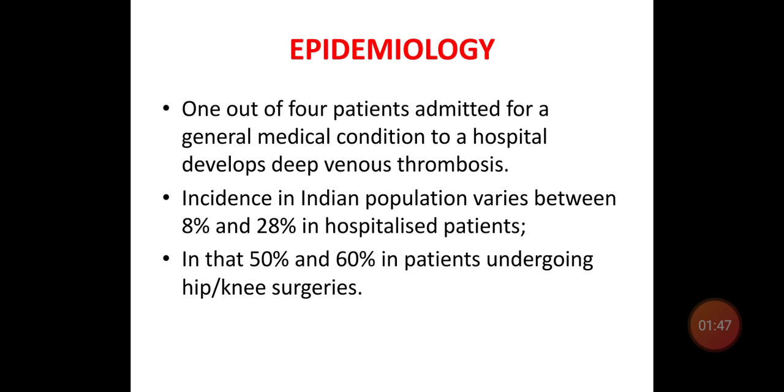The incidence in the Indian population varies from 8 to 28 in hospitalized patients. In that, 50 to 60% of the patients undergoing hip or knee surgery are more prone to develop a deep vein thrombosis.